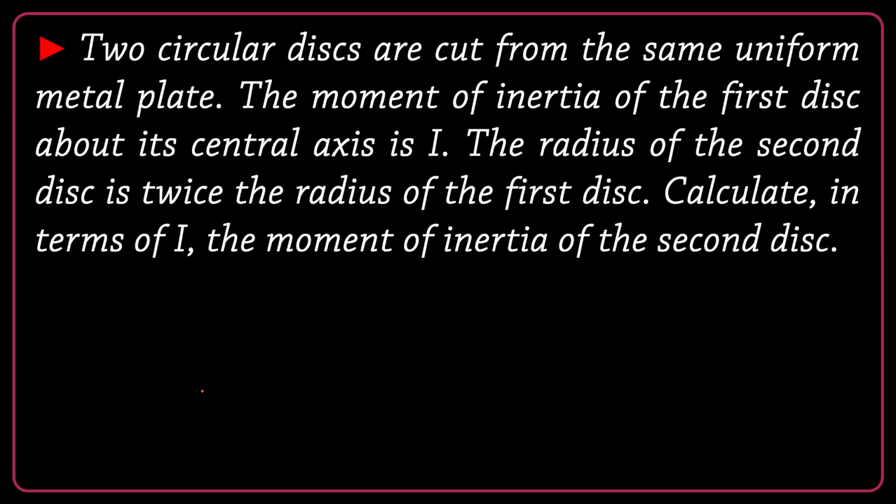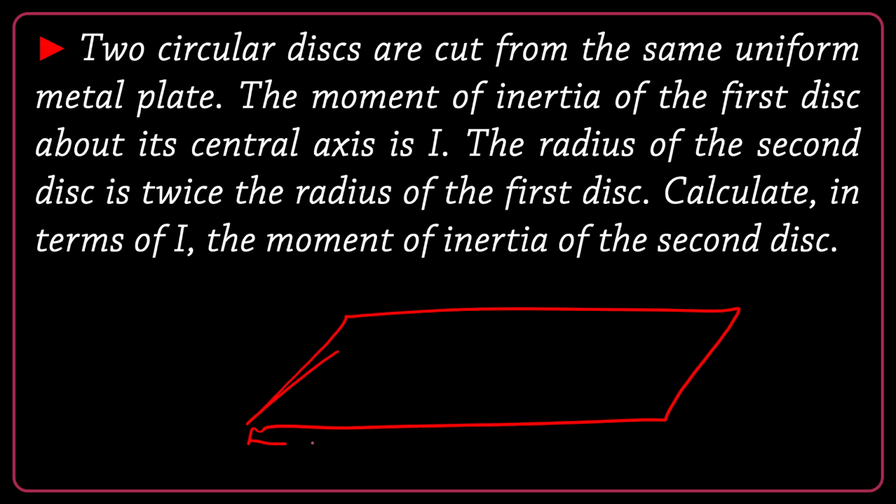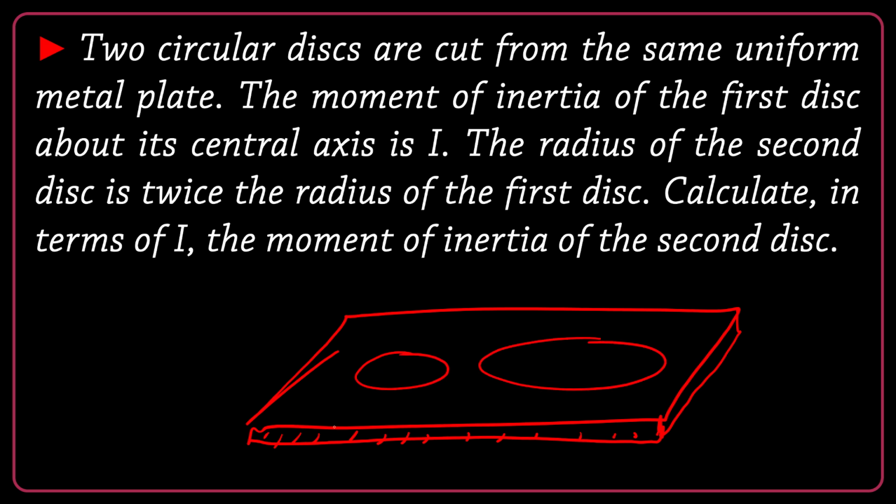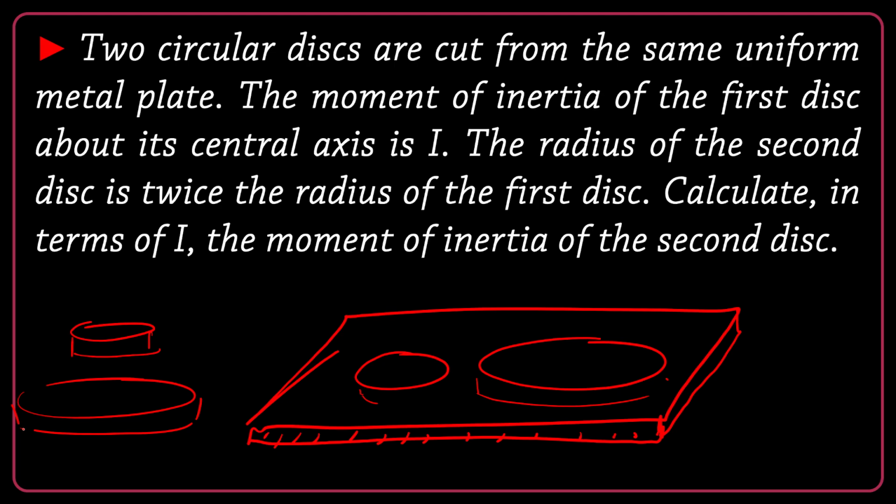Two circular disks are cut from the same uniform metal plate. Think about this first statement. We have a sheet of metal with its specific thickness, and then I cut two disks. If I remove them from this metal sheet, they will have the same thickness, because they are cut from the same thing. So thicknesses are the same, just the size of the disks are different. Keep in mind.